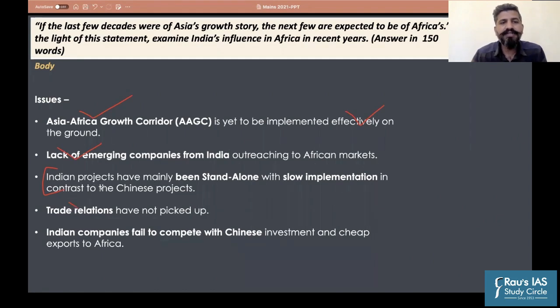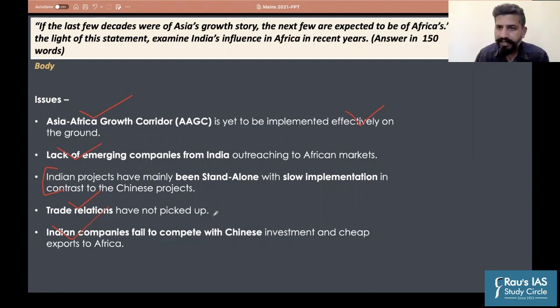If you look at the trade relations, although they are on an improving trajectory, they have not picked up if you compare India's trade relations with other countries with which India has trade. If you compare India's trade with the European Union to the trade with Africa, it is nowhere. That is why the trade relations have not picked up. Of course, it's a very generic statement which could be written. Then the Indian companies fail to compete with the Chinese investments and cheap exports to Africa. The only fields where India is competing are information technology services and pharmaceuticals, which are two benchmark industries of India. So these are the issues and the challenges.